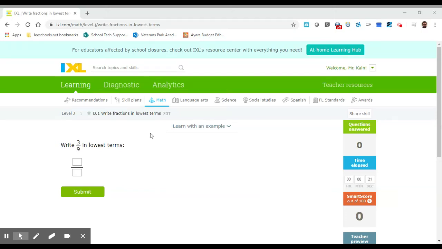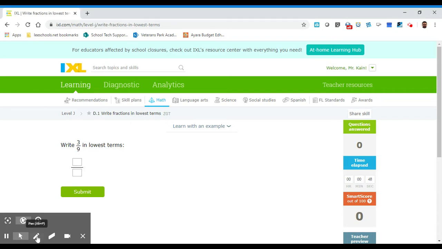Let's see here. Write fractions in lowest terms. This is the quick code ZGT in your 8th grade IXL, and it looks like we're simplifying fractions. Write 3/9 in lowest terms. Lowest terms just means what is the smallest fraction you can get after you divide your numerator and denominator by the same factor. Okay, so we have the fraction 3/9.